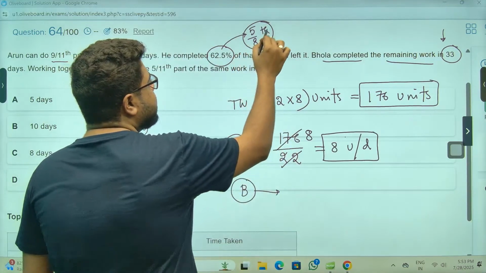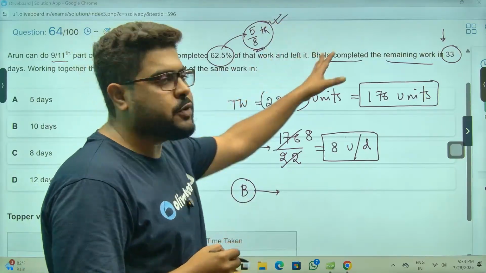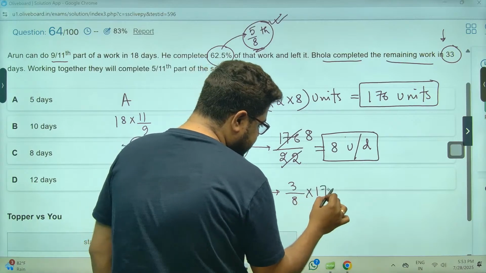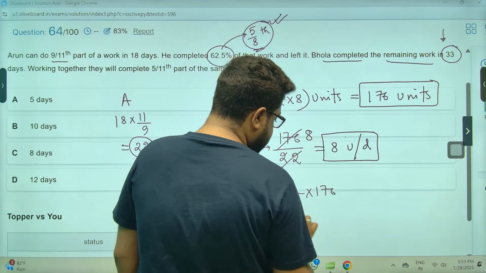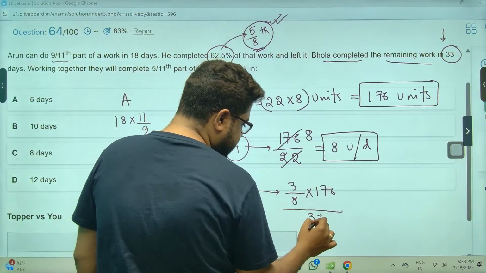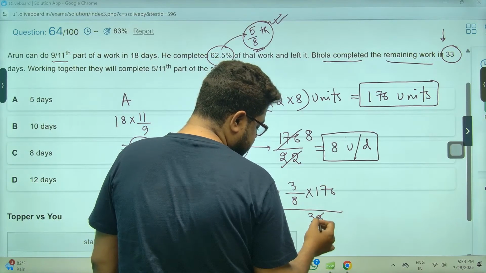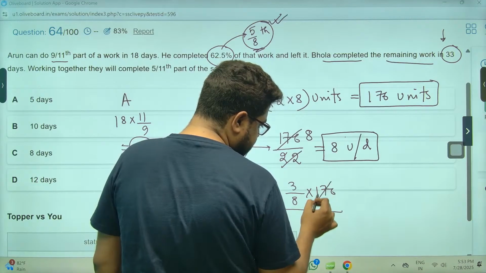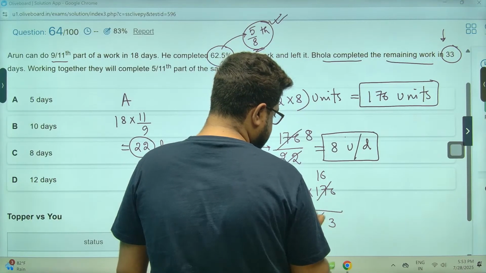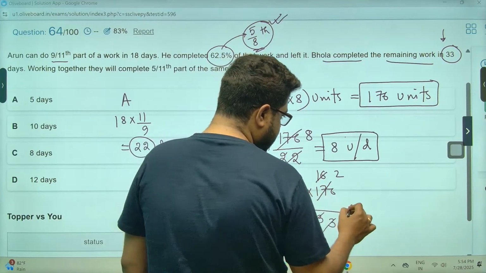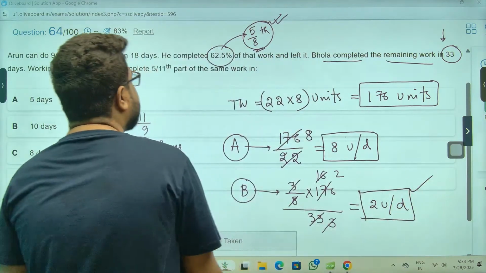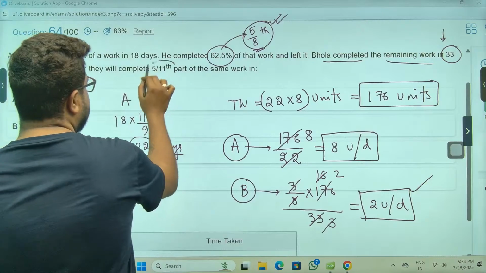Look, Arun is doing 5/8, so the remaining will be 3/8. 3/8 of what? 3/8 of 176. That Bhola is doing in 33 days. So Bhola's efficiency will be this. 11 3s are 33, 11 16s are 176. So Bhola's efficiency is 2 units a day. So done. Working together, they will complete 5/11.